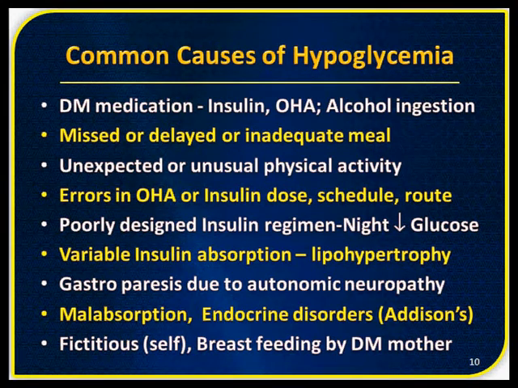What are the common causes of hypoglycemia? The most common cause of hypoglycemia is, of course, treatment of diabetes. Diabetes medication with insulin, certain oral hypoglycemic agents, or alcohol ingestion is also a very common cause of hypoglycemia. If we see an alcoholic on a binge drink and/or 2-3 days not taking food properly and he is semi-conscious, sure we are dealing with hypoglycemia in that alcoholic, though he is not a diabetic.